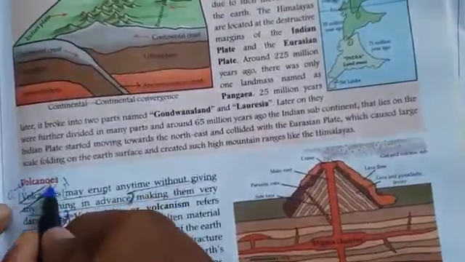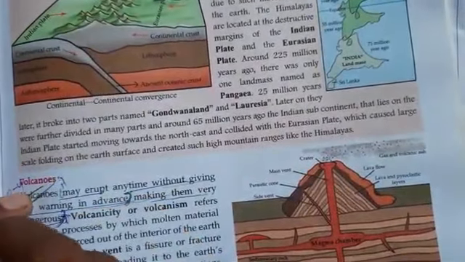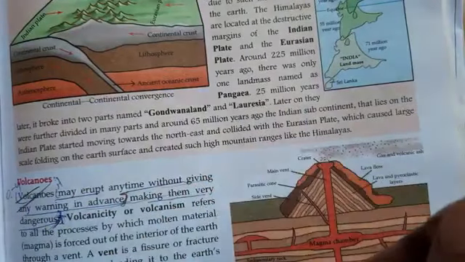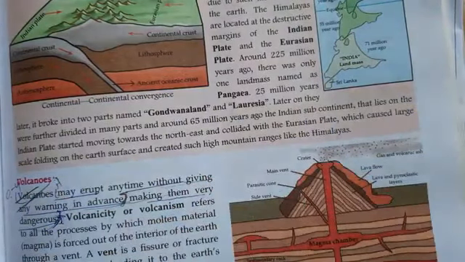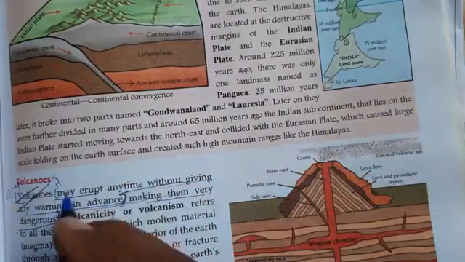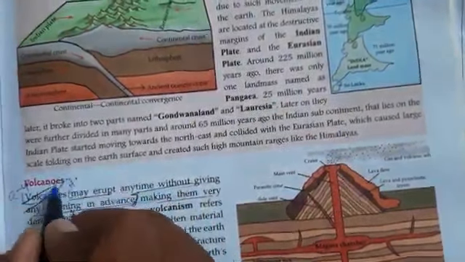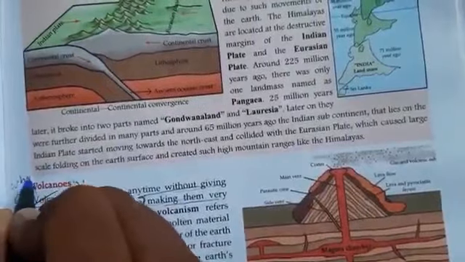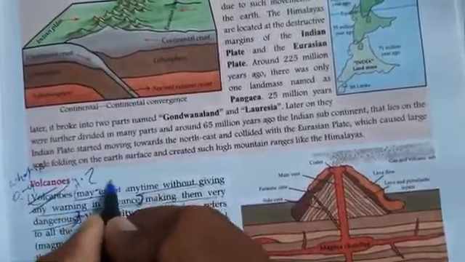And one more question. What is volcano? Explain in detail. Different types of volcano. With the diagram, you have to explain in your copy. What is volcanoes, and explain in detail. Okay, these 4-5 questions you have to write down in your copy.